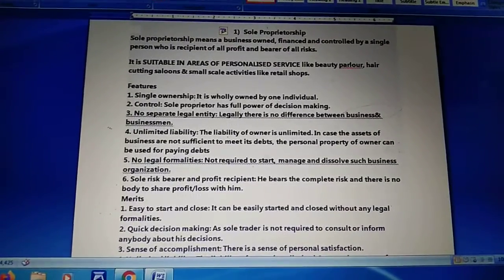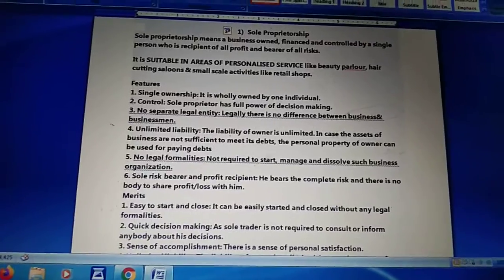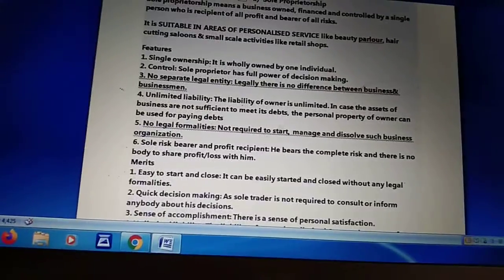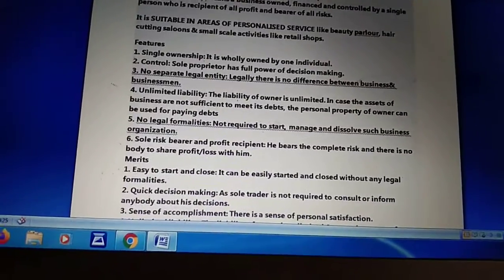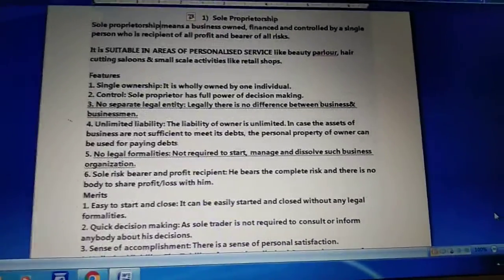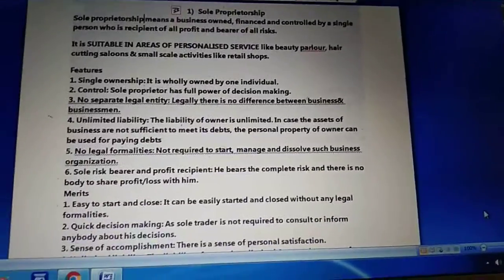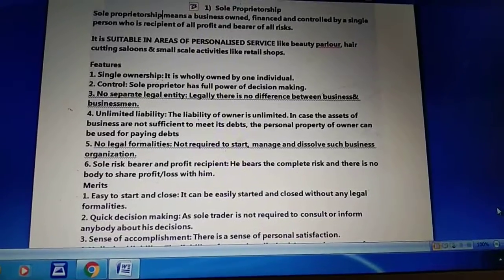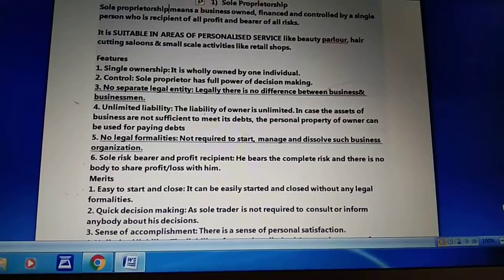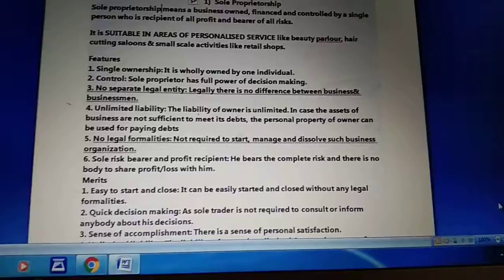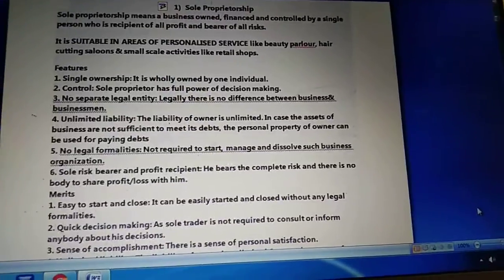The owner is therefore held responsible for all the activity of the business. That's why we say they don't have a separate legal entity. If something goes wrong with the business, it will be the responsibility of the owner only.